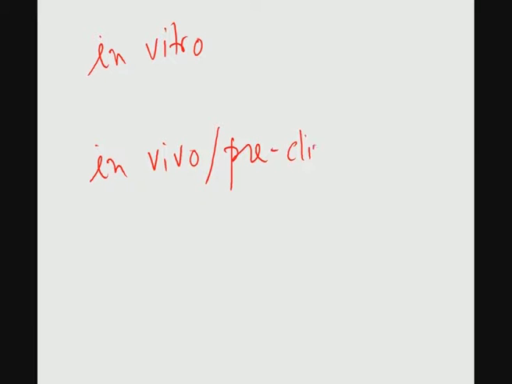We have learned in vitro studies to a greater extent. To the same extent, or maybe a little bit lower extent, we have also discussed in vivo biocompatibility study, and in vivo is typically known as the preclinical study.